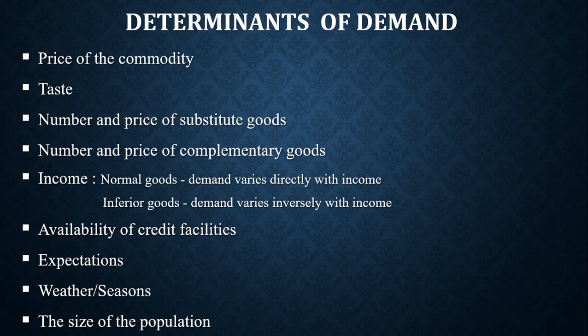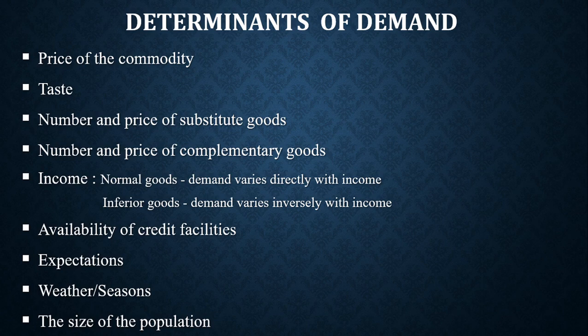You can decide to consume ideal milk, you can decide to consume peak milk, and they give you almost the same satisfaction. So now, if the price of a substitute decreases, it becomes less expensive than the commodity in question. What will happen is the commodity in question will record a decrease in demand because many consumers will shift to the substitute, which has become less expensive.